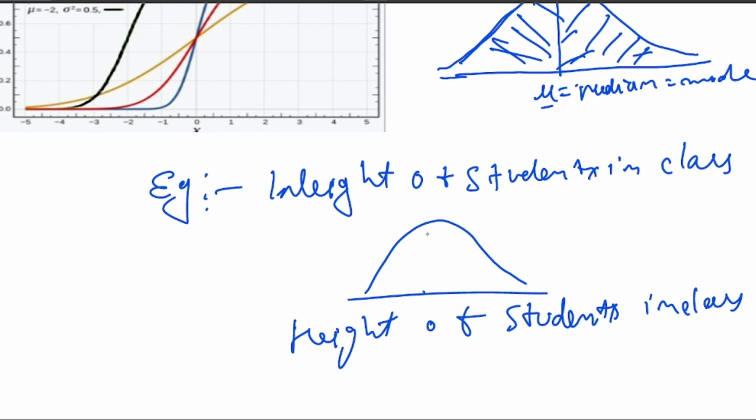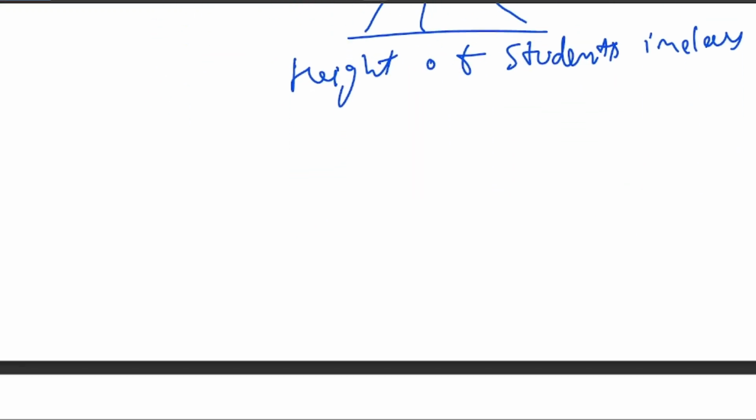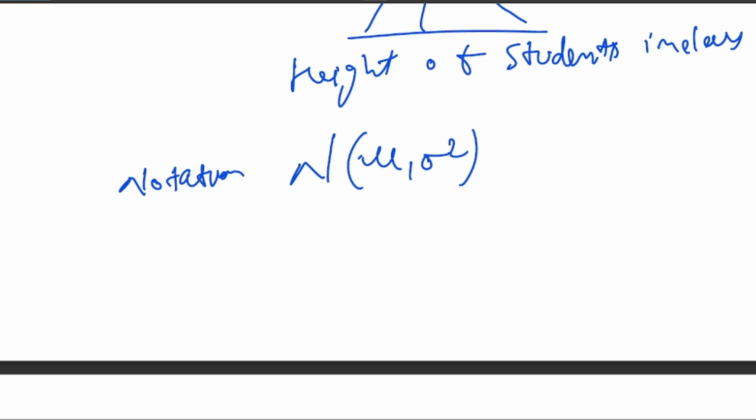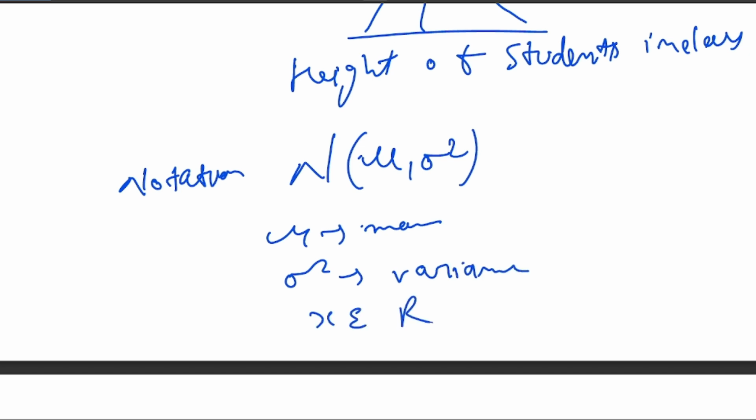Okay, so what is the notation for the Gaussian or normal distribution? The notation for normal or Gaussian distribution is capital N, mu and sigma square, right? And the parameters are mu, which is our mean, and sigma square, which is variance, and x belongs to R. It is a random variable.